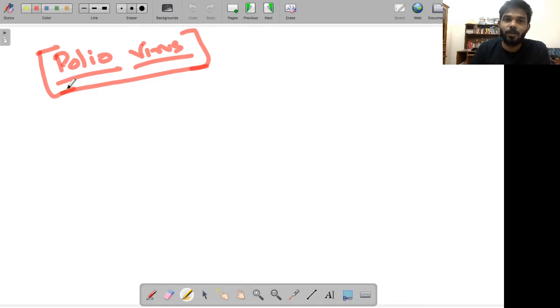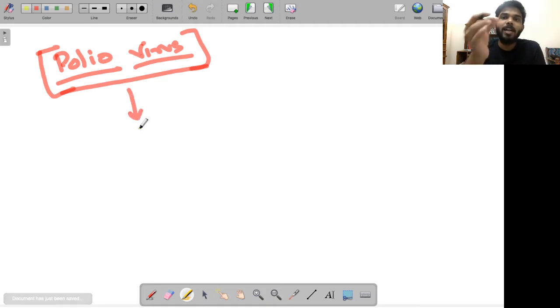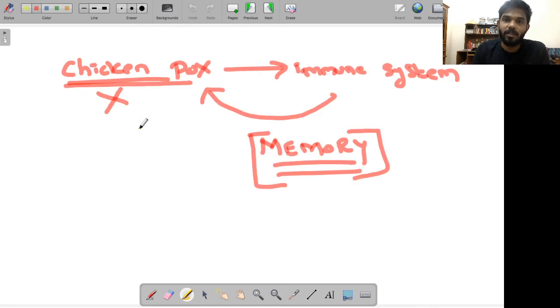Now we are talking about a concept called vaccine induced polio virus. Vaccine induced polio means, when you are using these polio viruses, you were using some weakened polio viruses. Now imagine your immune system is not strong enough, or for some reason this weakened polio virus itself is able to cause polio. So that is what vaccine induced polio is all about. I'll be taking that up in the current affairs section in great detail.